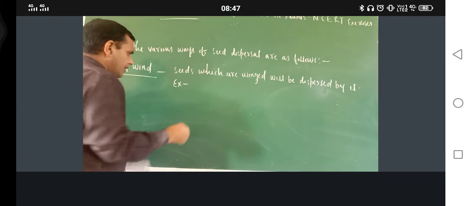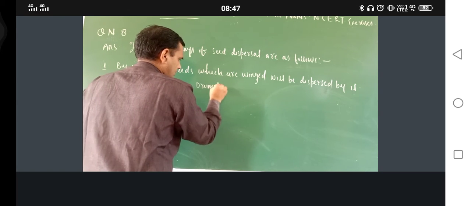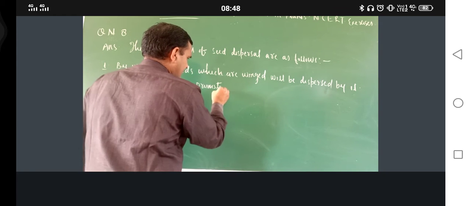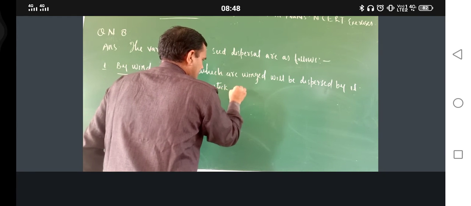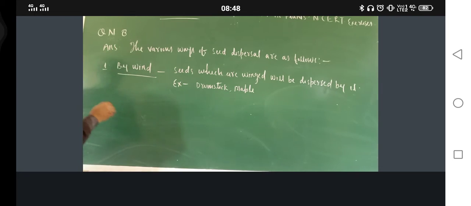Example, drumstick and maple. Second one,